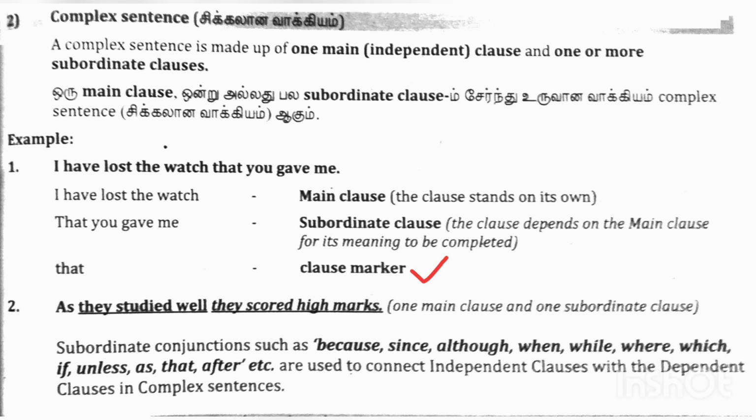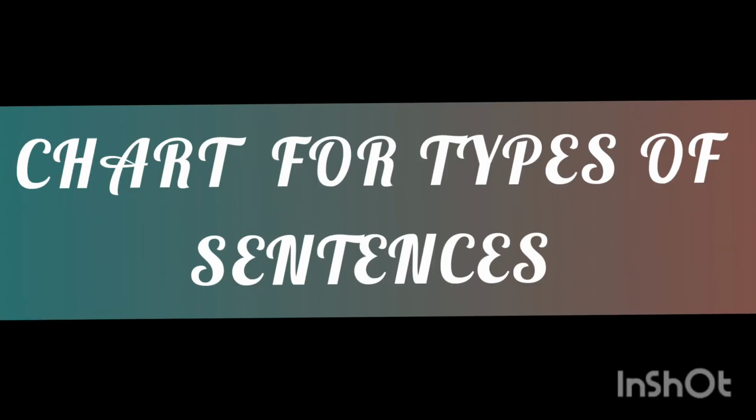As they studied well, they scored high marks. Here also it is made up of one main clause and one subordinate clause. Subordinating conjunctions such as because, since, although, when, while, where, which, if, unless, as, that, after, etc. are used to connect independent clauses with dependent clauses in a complex sentence. To sum up, let's see what the three types of sentences are.